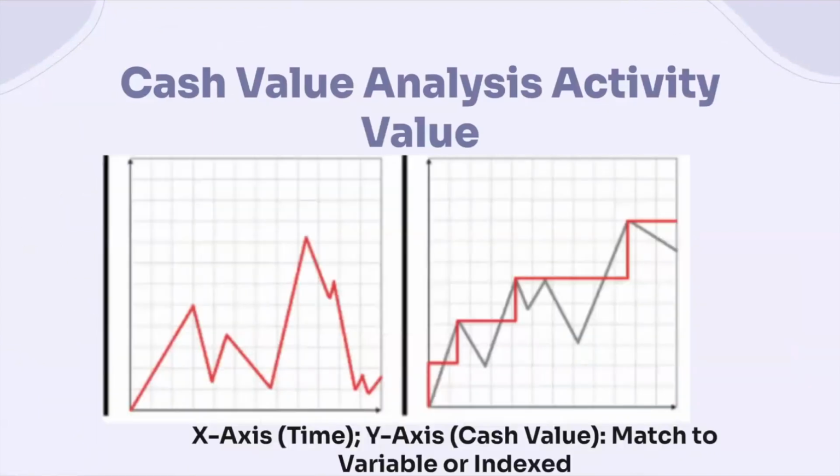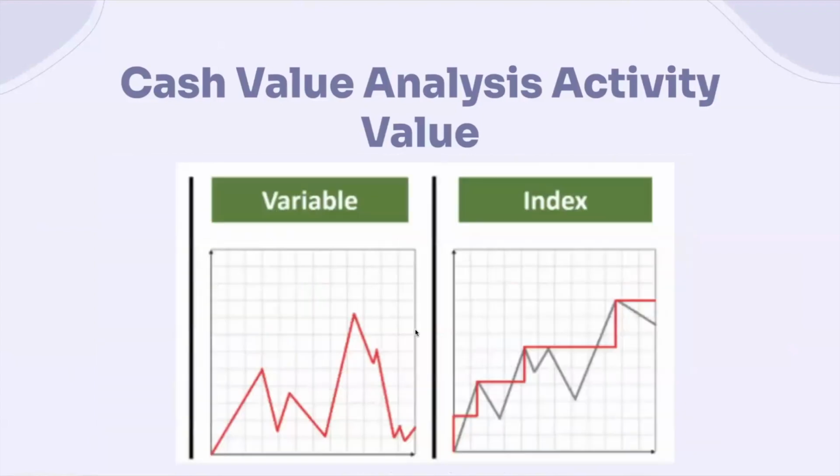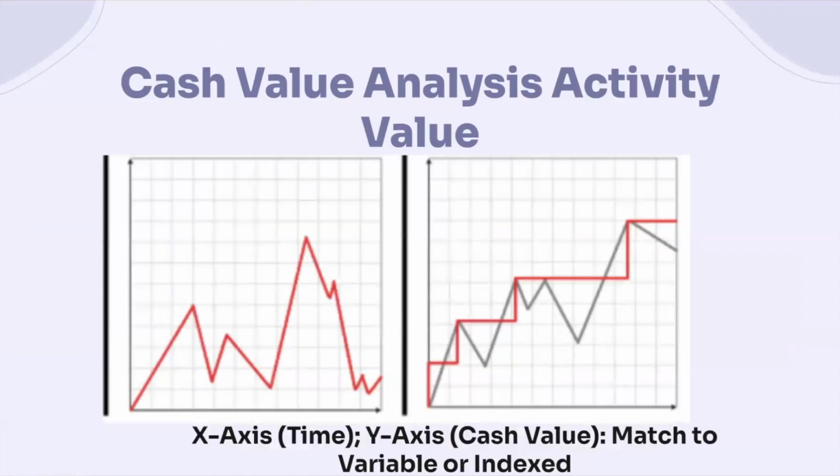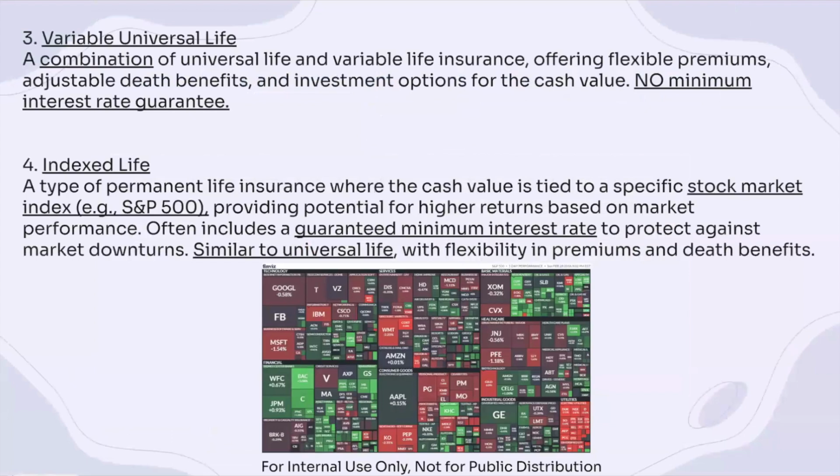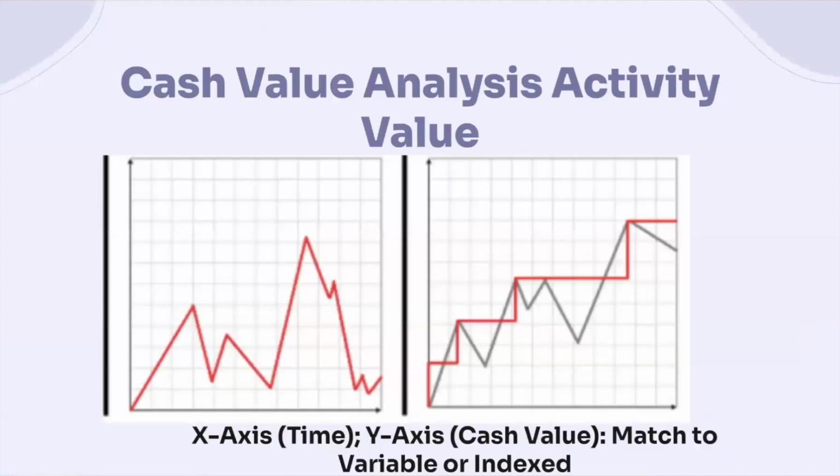Okay, so we should be able to tell that the one on the left is a variable policy, right? Because we see that variability in cash value. On the right, it's an indexed policy, right? Because the cash value never decreases, because the interest rate is guaranteed. So the cash value shouldn't be dipping, because there's no negative interest rate. So when we take a look at our cash value, we can often use graphs to help us memorize on the examination ways in which index life and variable life are related and different.